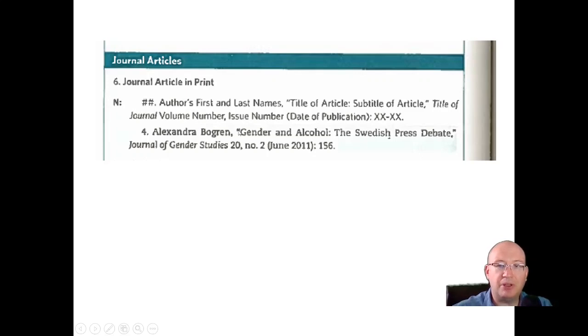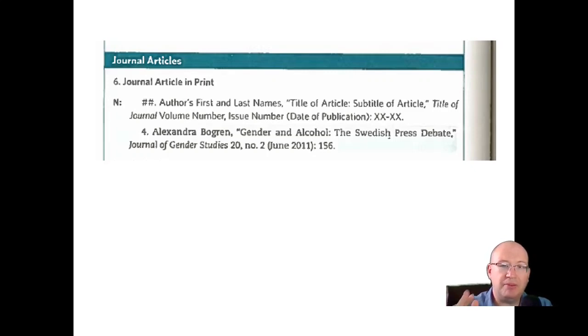The issue number, you can do comma, issue number is "no.", then the number. That resets every year. So 20 number 2 means the second issue of the 20th year of the journal. If this journal is published 3 times a year, there'll be another number 3 for 20.